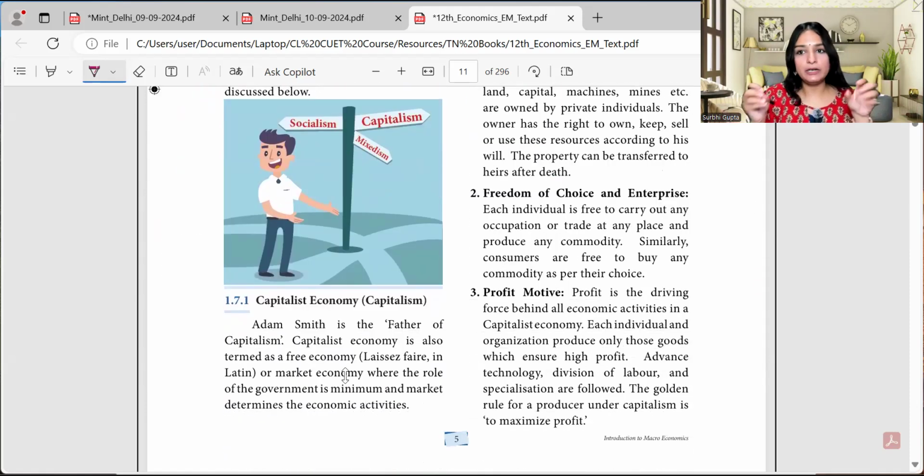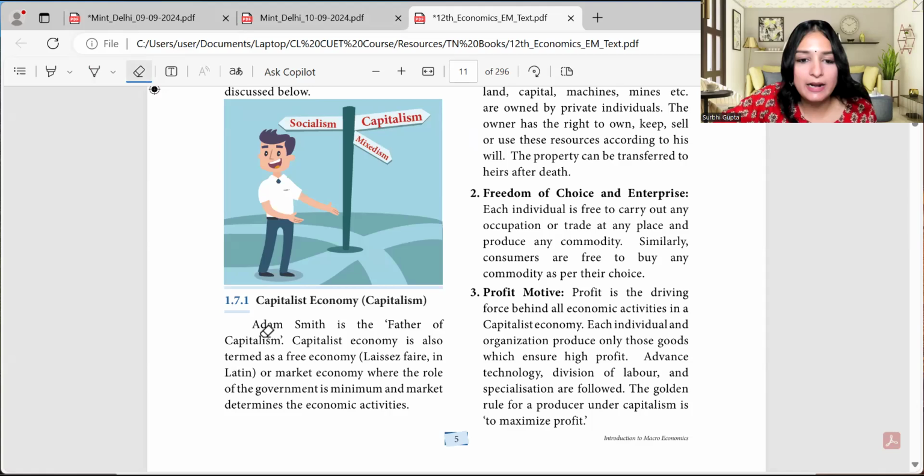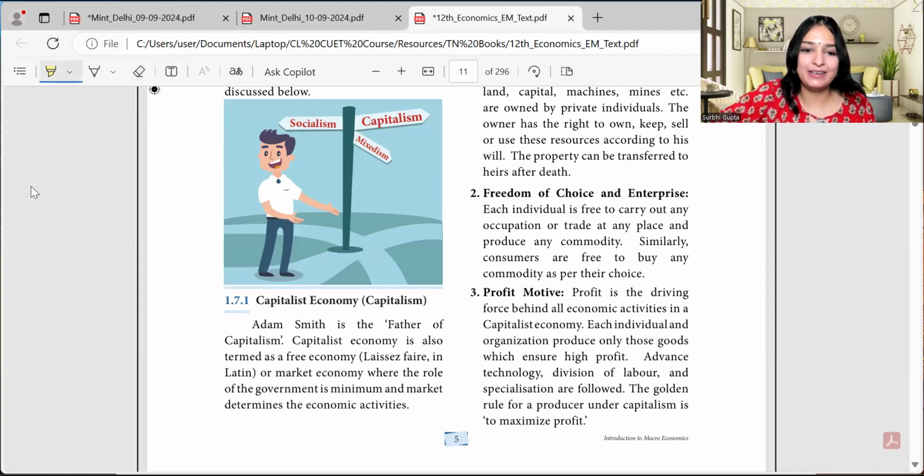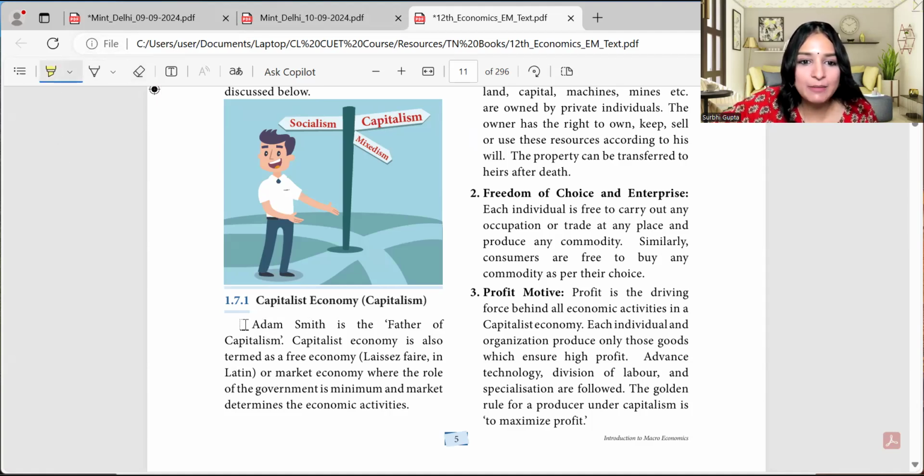So in today's class, in particular, we begin with the capitalistic economy. Adam Smith is the father of capitalism. I'll just highlight Adam Smith. Oh, sorry, I just shared the eraser instead of the highlighter. Okay, guys, I'll highlight. Adam Smith is the father of capitalism.